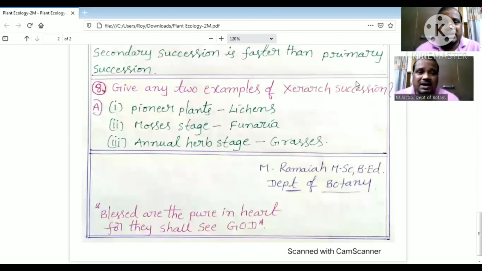Then last one is give any two examples of xerarch succession. Lichens, Funaria, and grasses. These are examples of xerarch succession.